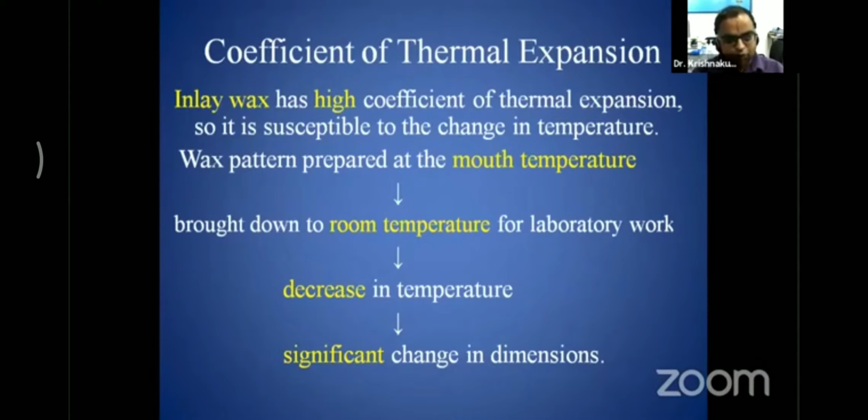When it is brought down to room temperature, that may be around 20-25 degrees Celsius, there is a decrease in temperature, and that significant decrease in temperature leads to significant changes in dimension, as the inlay casting wax has a high coefficient of thermal expansion, and hence we always recommend that this particular material should be invested as early as possible.